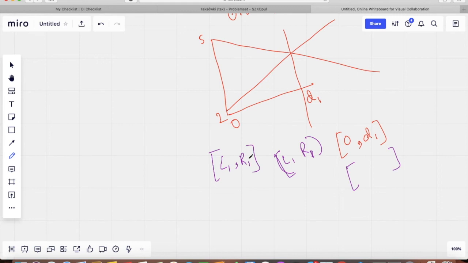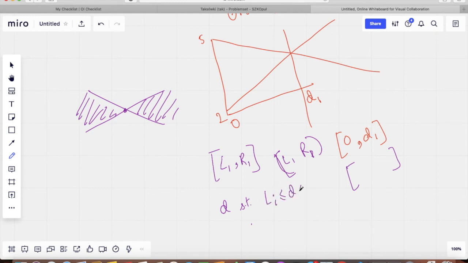So for every pair of adjacent values, we will get a range where that relative order is satisfied, correct? Because relative orders are just pairs of lines crossing each other, and then either this portion satisfies it or this portion satisfies it. So once we have all those values, we basically just want a value D such that Li is less than or equal to D, less than or equal to Ri for all i.